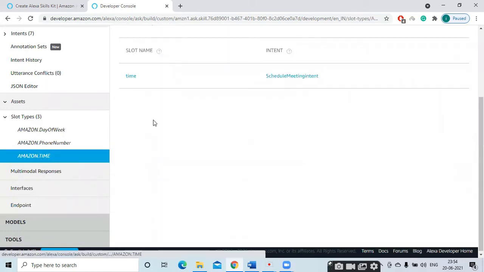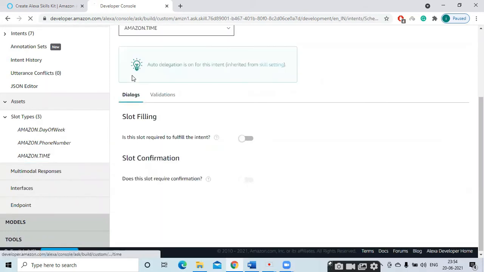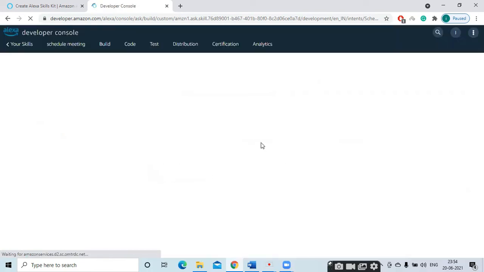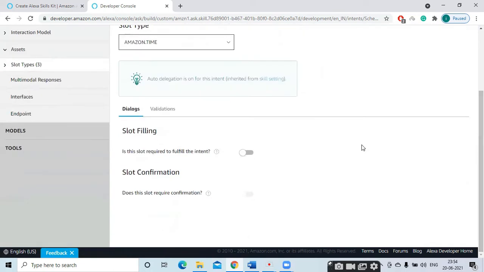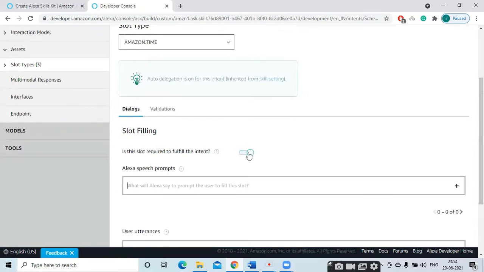The next one, time. We'll go to the time. So click the time. You have to check here. It is time. The slot type is Amazon time. Everything is correct. Enable this, so Alexa should ask me. We are writing what Alexa should say.